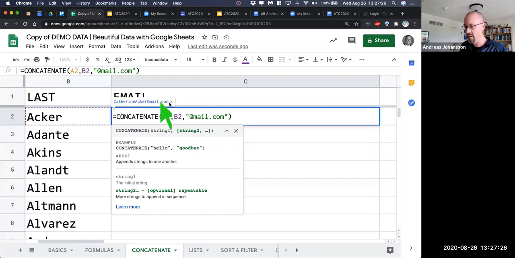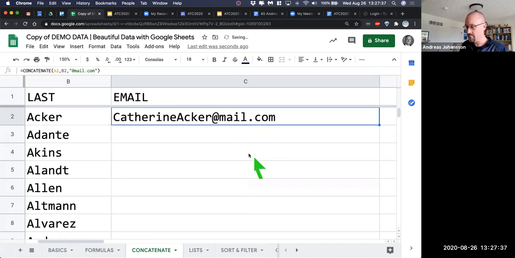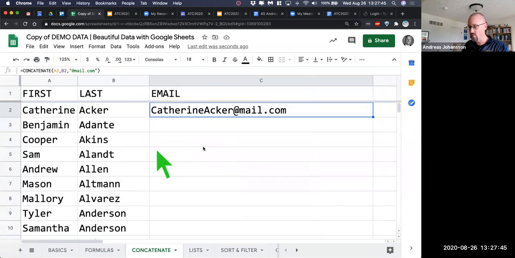You can tell up here that it's starting to build it for you. So again, how do you want it to look? What looks good? Does it work? I'm going to hit enter. That starts to look more like an email address. Again, I'm just putting stuff together. Why is that important? Let me show you. I'll zoom out a little bit because we're going to repeat all of these and make it super simple so that you don't have to do extra work.